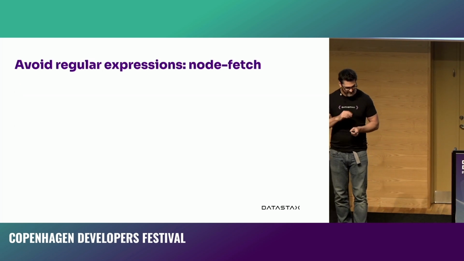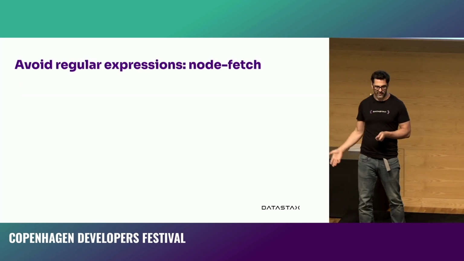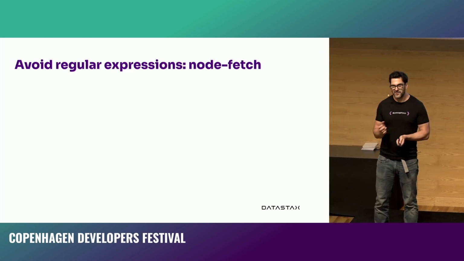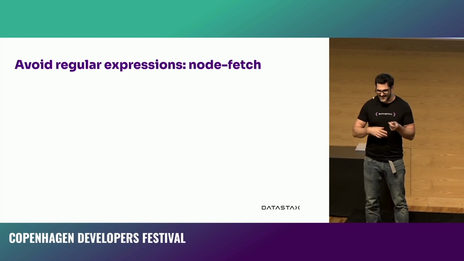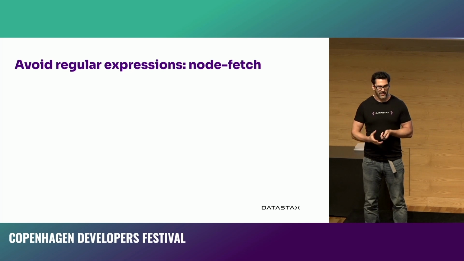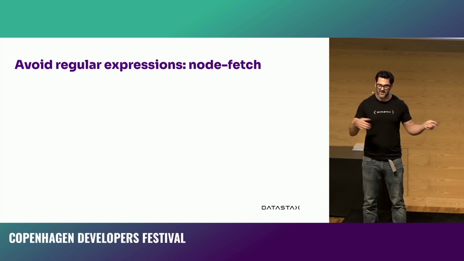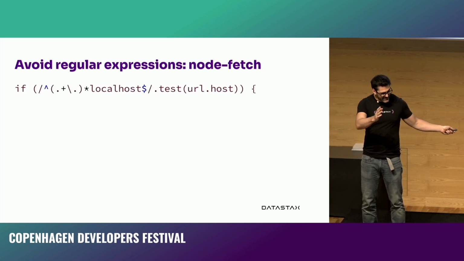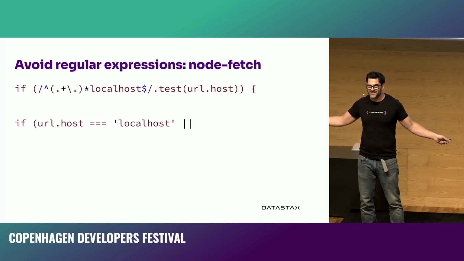It's just confusing. And so that's also not how node fetch fixed it. Instead, it was down to avoiding regular expressions again. Now, if you're looking for a string that is probably a URL and that ends in localhost, either is the text localhost or is localhost with subdomains beforehand, we can test that string, we don't need to do all that stuff. We can just go, hey, what if the host is localhost?